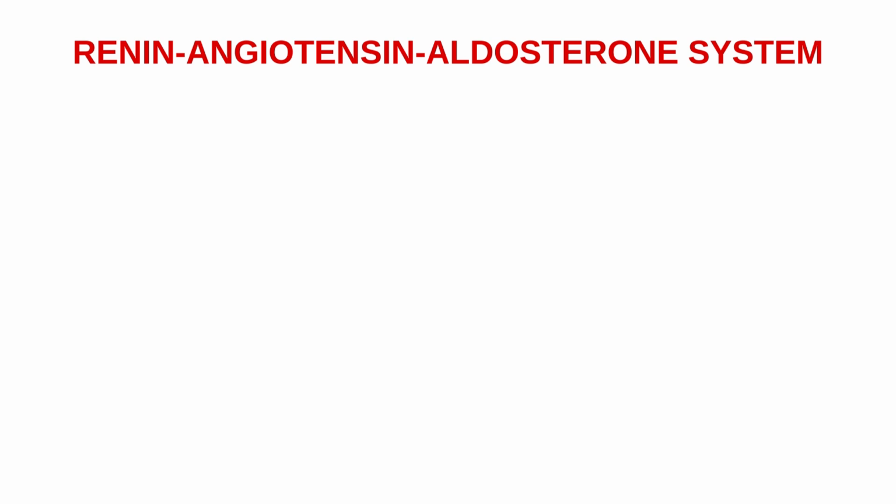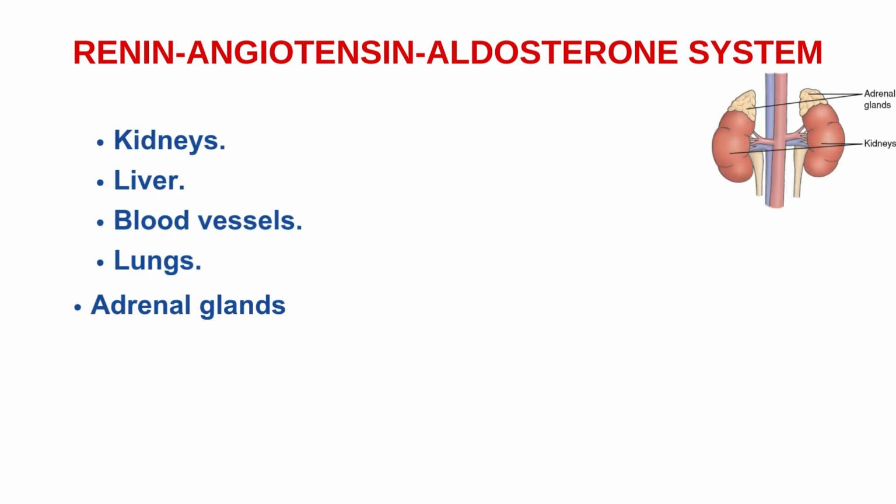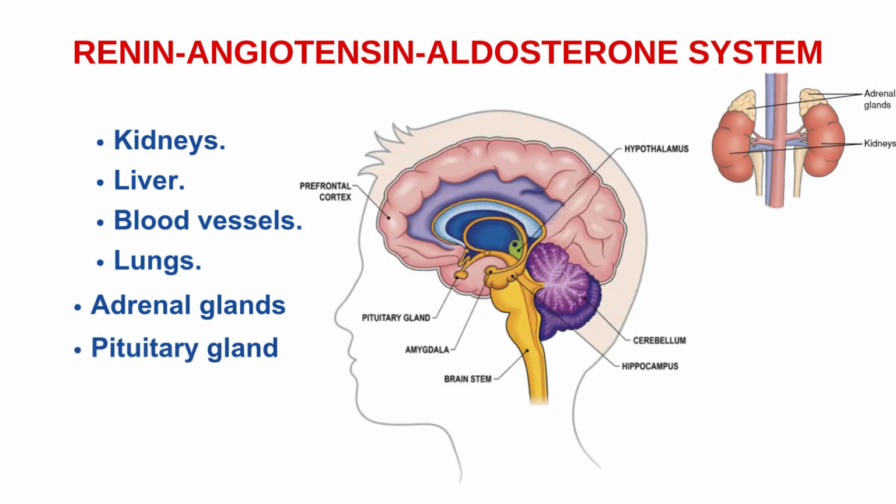What organs and body systems are involved in the RAAS? Several organs, glands, and tissues are involved in the RAAS, including the kidneys, liver, blood vessels, lungs, and adrenal glands, which are small triangle-shaped endocrine glands that are located on top of each of the kidneys. Also the pituitary gland, a small pea-sized endocrine gland located at the base of the brain below the hypothalamus. Then the hypothalamus, a region of the brain that coordinates the autonomic nervous system and the activity of the pituitary gland.